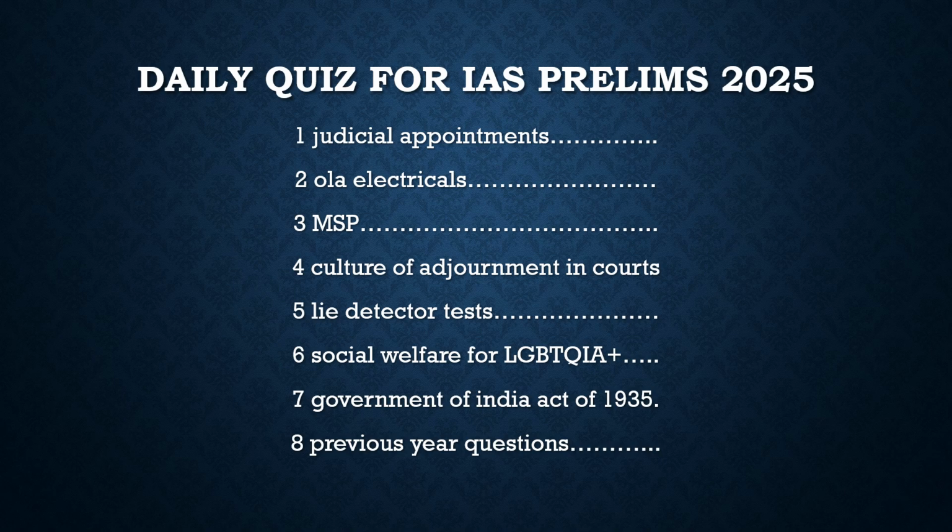How many judges are in the collegium? We have the CJI and 4 other judges. It was not always the same. Before 1981 it was a little bit different.